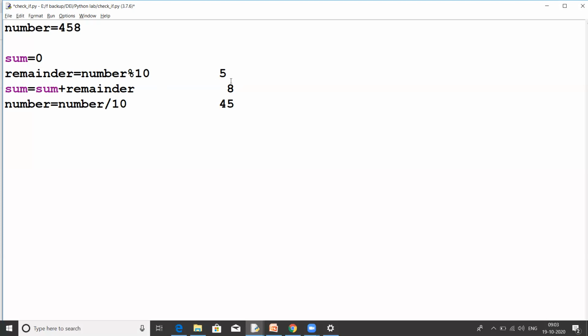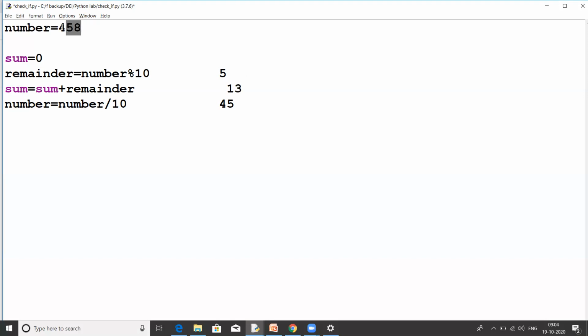So 8 plus 5, 13, right? I have 8 in this sum variable and 5 in this remainder variable. So this sum finally will become 13. Okay, this part is done. 8 plus 5 done.